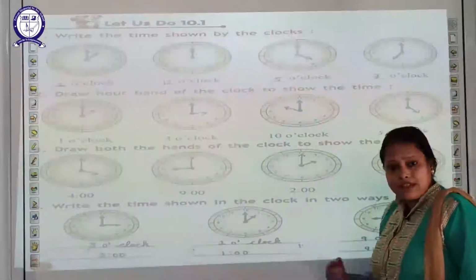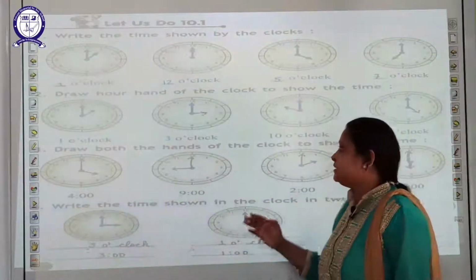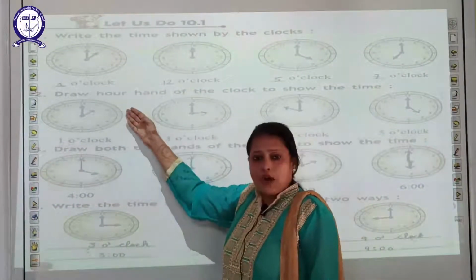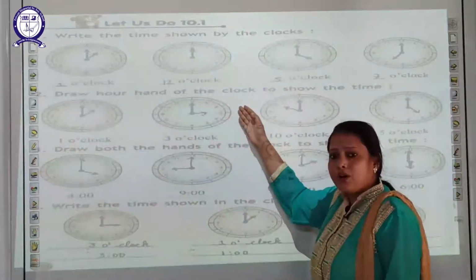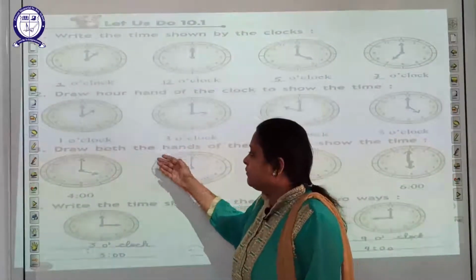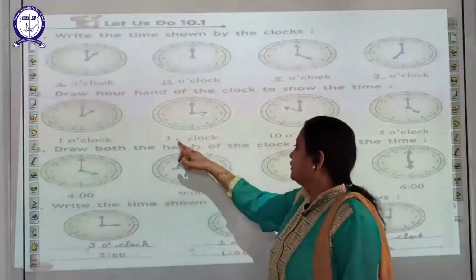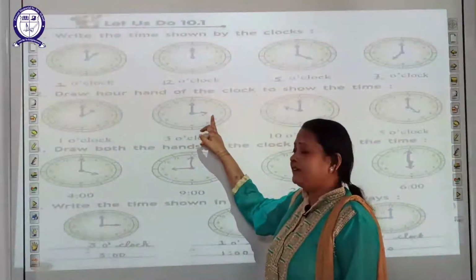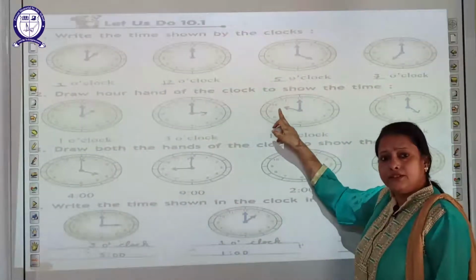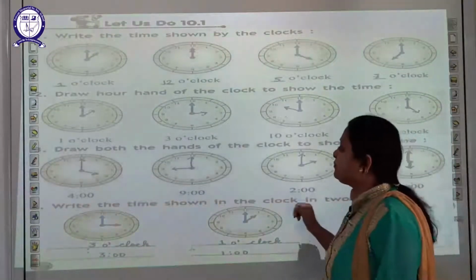The hour hand is at 7, and the minute hand is at 12. So it shows a full hour. Read the time: 7 o'clock. Now in these questions, draw the hour hand of the clock to show the time. 1 o'clock, draw the hour hand at 1. 3 o'clock, draw the hour hand at 3. 10 o'clock, draw the hour hand at 10. 5 o'clock, draw the hour hand at 5.